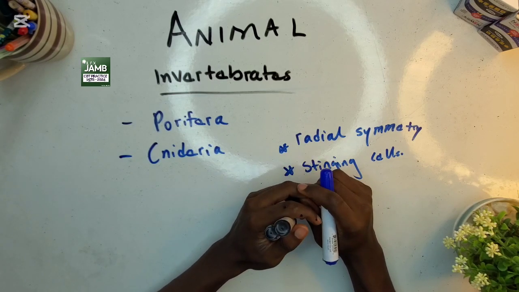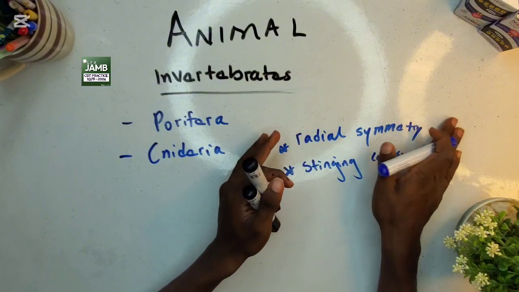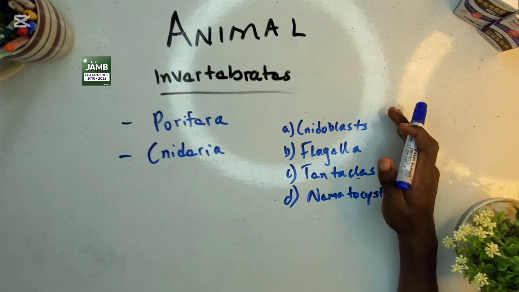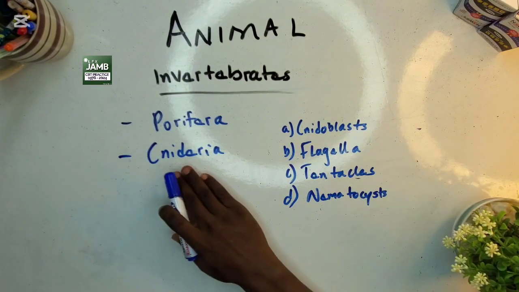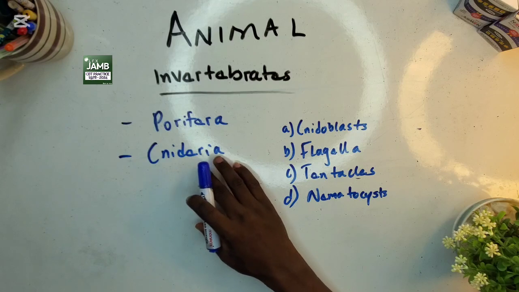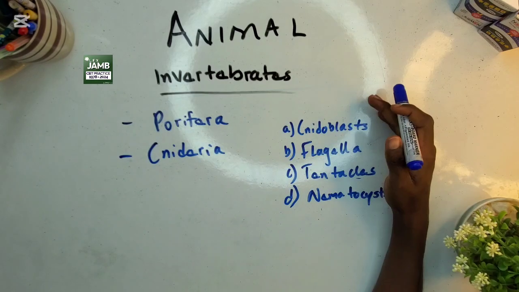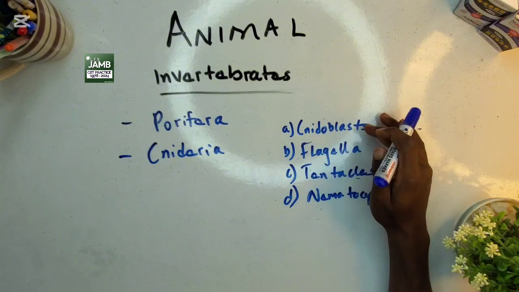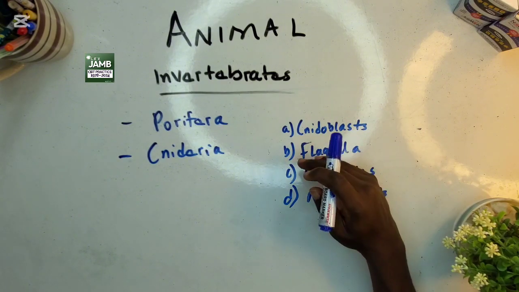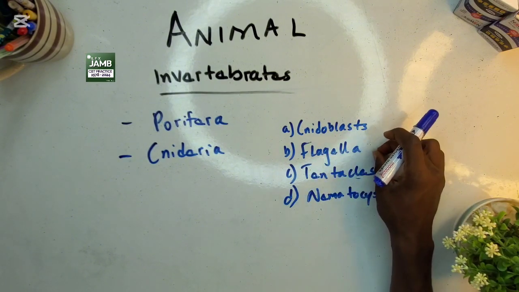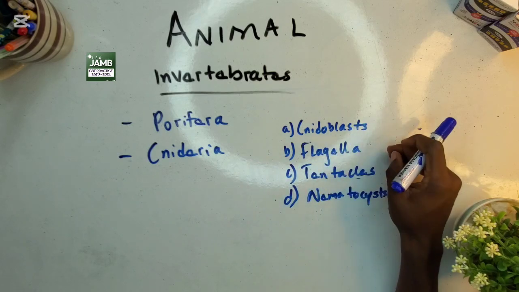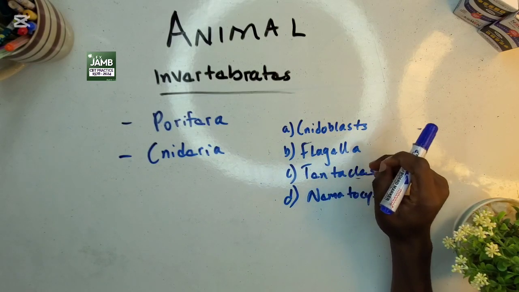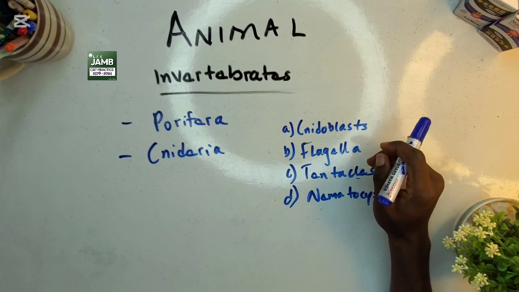A question could come this way from this. The question says the stinging cells in the cnidarians are known as A, cnidoblast; B, flagella; C, tentacles; D, nematocytes.